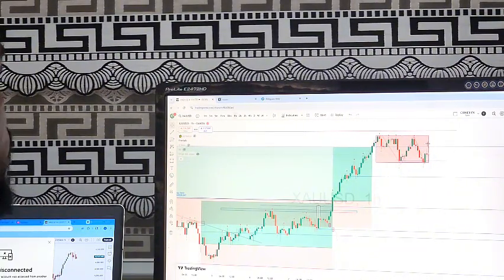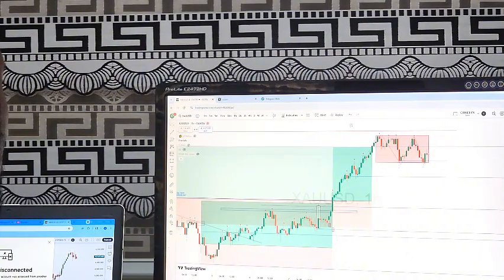The moment we get a breakout to the upside, then we are going to enter a buy. If we get a breakout to the downside, then we are going to enter a sell. So this is our projection for today. We are going to be watching gold closely.